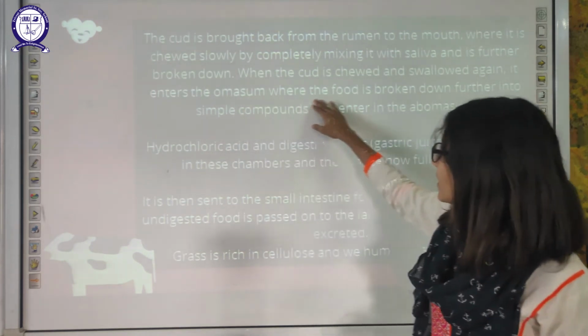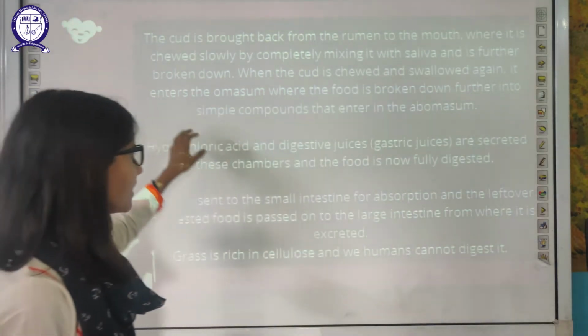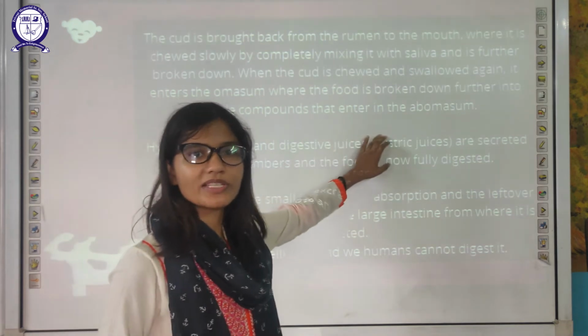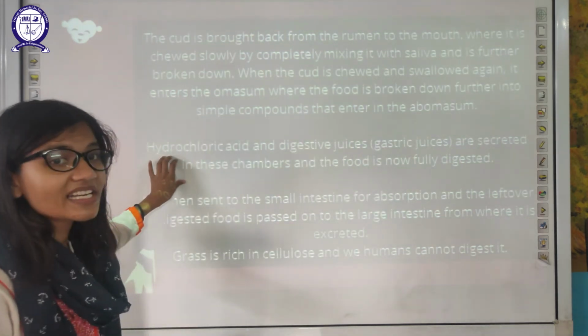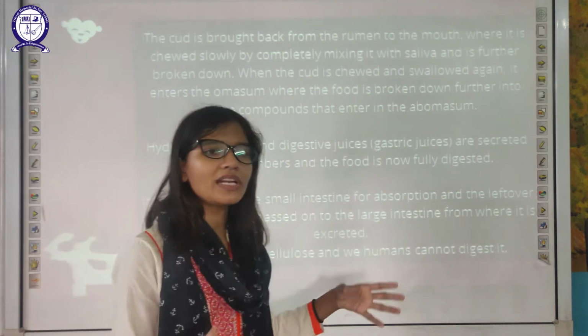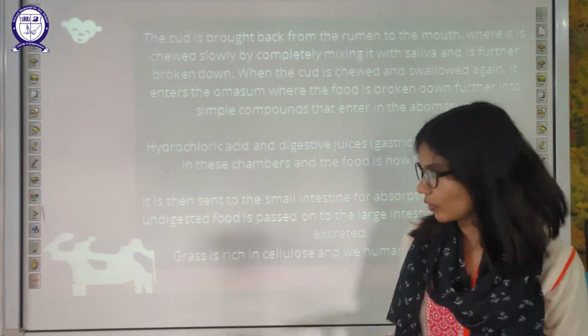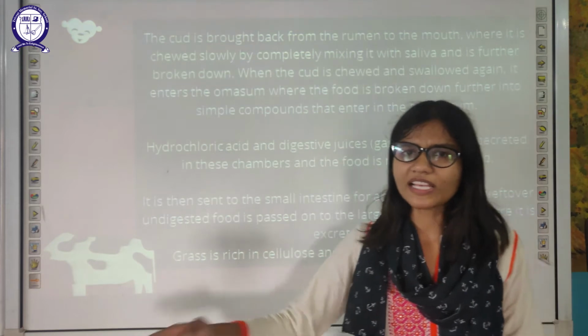Here the food is broken down further into simple compounds that enter the abomasum, the last part of the stomach. Hydrochloric acid and digestive juices are present in that chamber, and the food will be fully digested in the fourth chamber. It is then sent to the small intestine. Now the process will synchronize with humans.